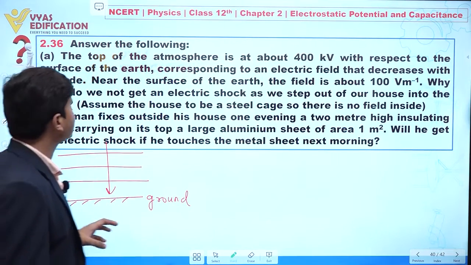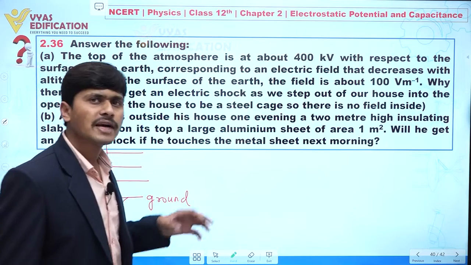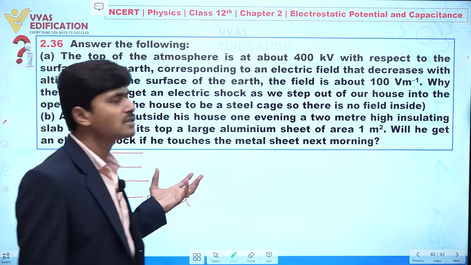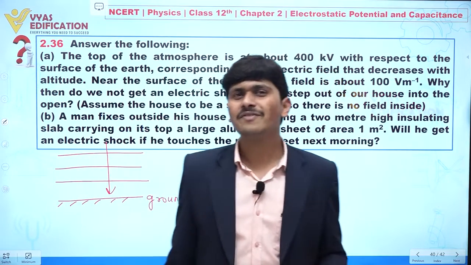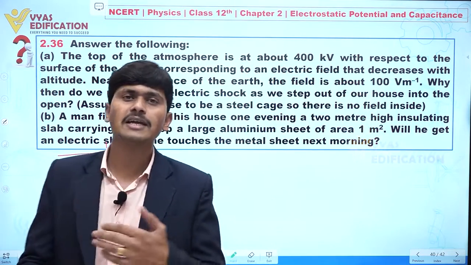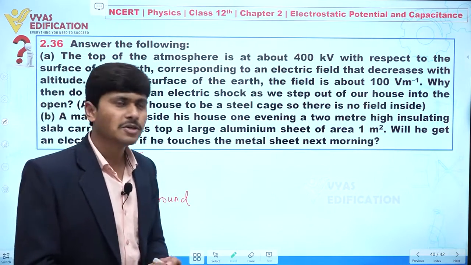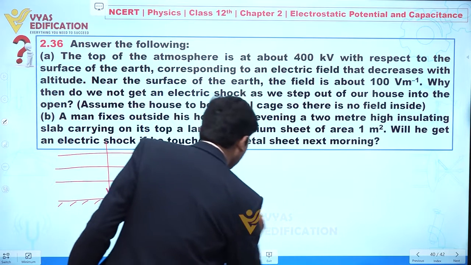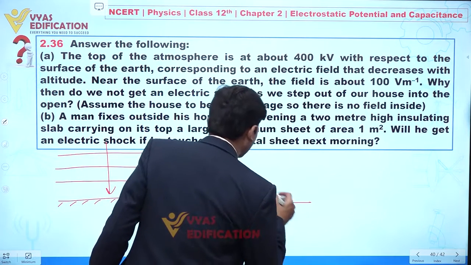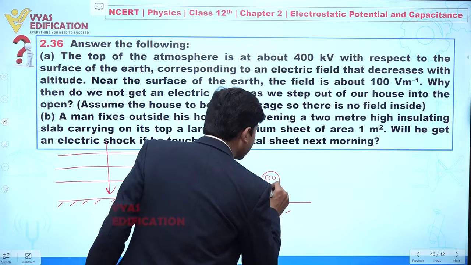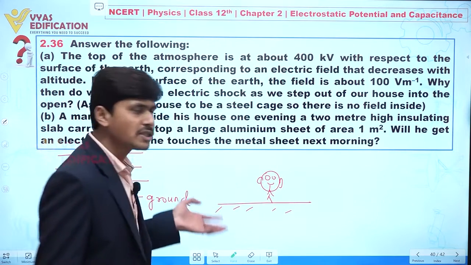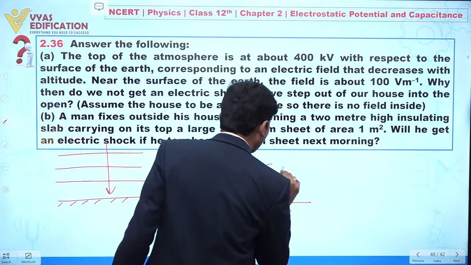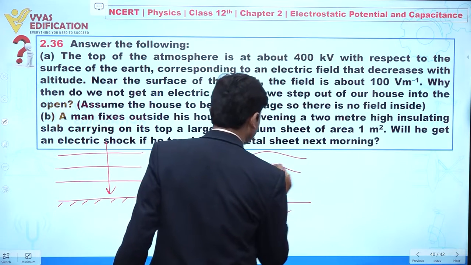Now the important part: whenever we have such a large electric field, 100 volt per meter, why do we not get an electric shock when we come out of our house? Listen carefully. Our body is a good conductor. So as we come outside of our house, the equipotential surface becomes like this.